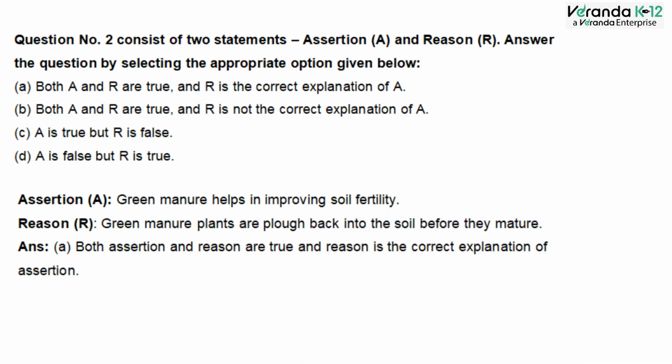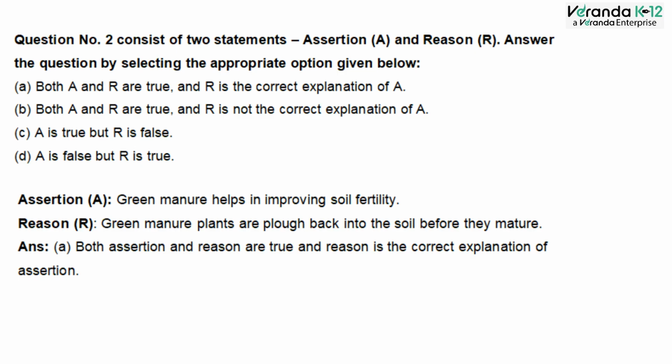Question number 2. Assertion and reason. Assertion: green manure helps in improving soil fertility. Reason: green manure plants are blown back into the soil before they mature. The options are A. Both A and R are true, R is the correct explanation of A. Option B. Both A and R are true and R is not the correct explanation of A. C. A is true but R is false. D. A is false but R is true.